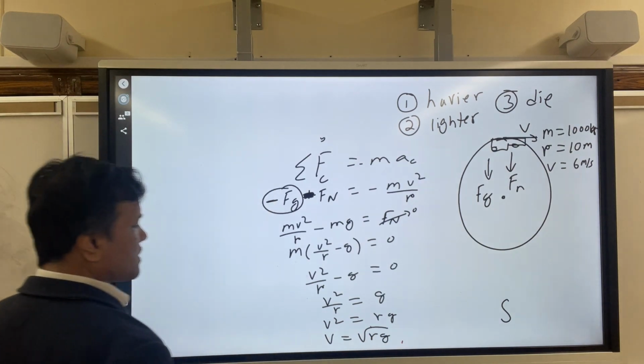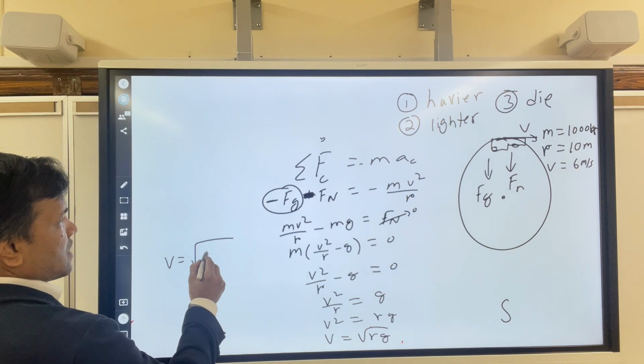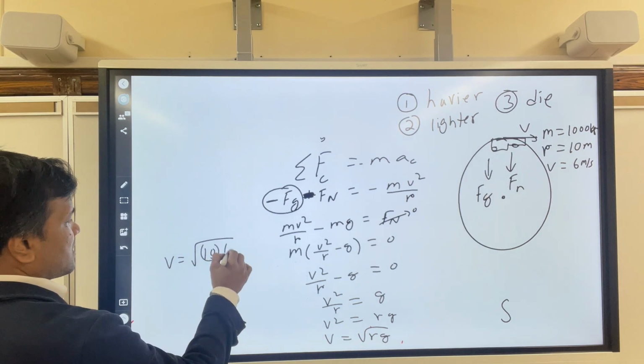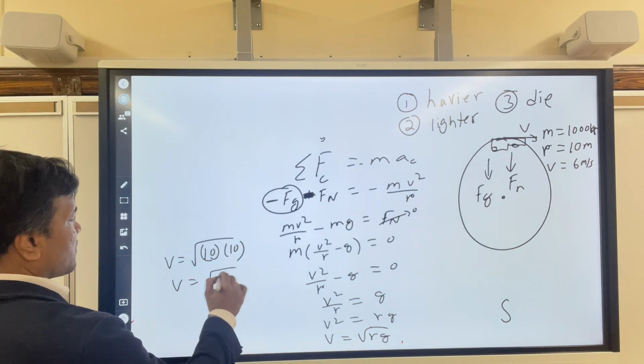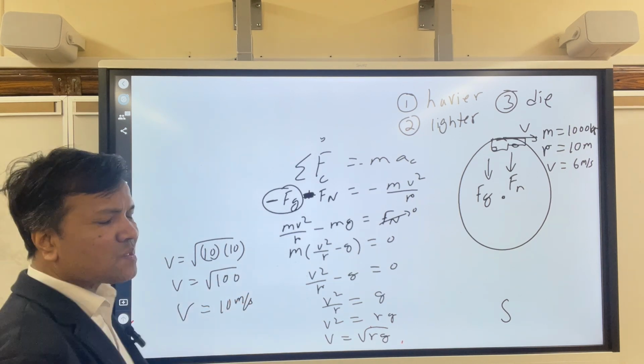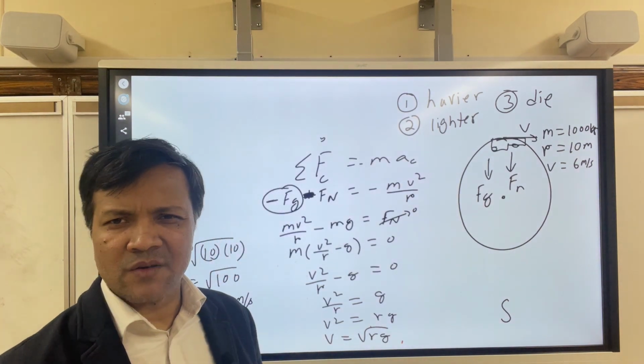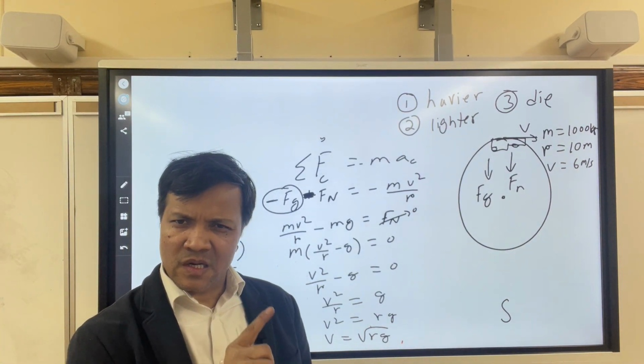All right. So in this case, what does v have to be? R is 10 and g is 10. So v is the square root of 100. That means v is 10 meters per second. So minimum 10 meters per second for you to survive, right? For this elevator with this radius.